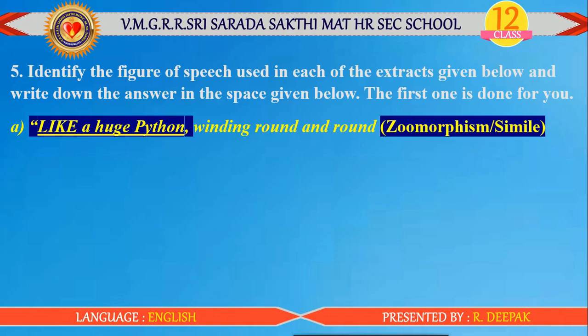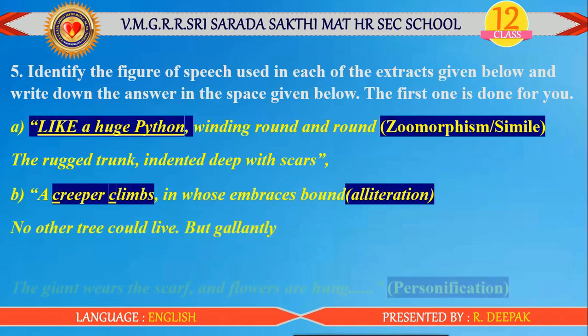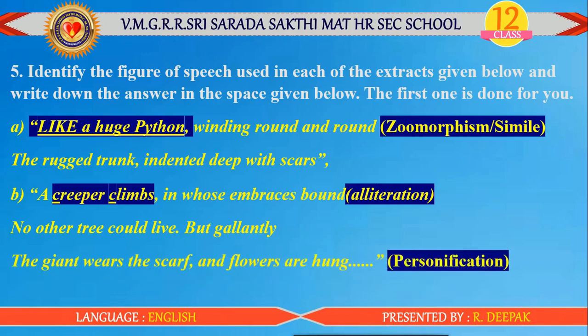And next one, the rugged trunk indented deep with scars, a creeper climbs in whose embraces bound. So a creeper climbs, that is alliteration. Both have the same starting consonant C, C. And the next one, no other tree could live, but gallantly the giant wears the scarf and the flowers are hung.